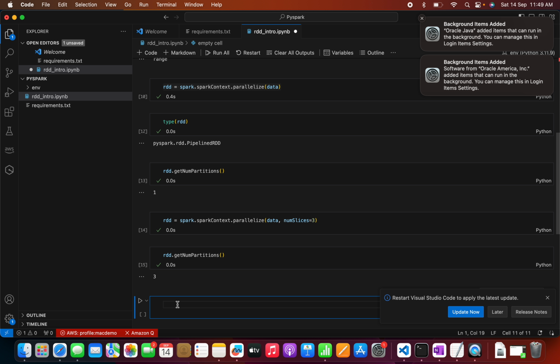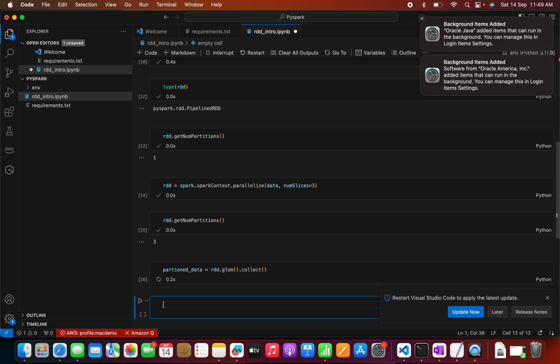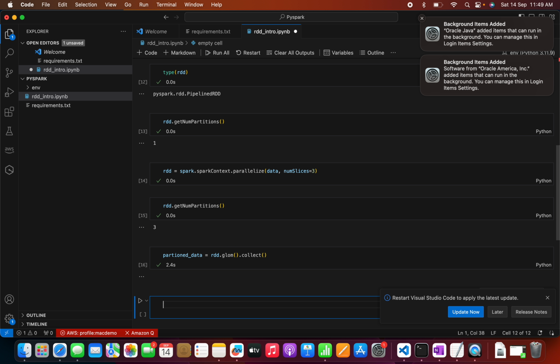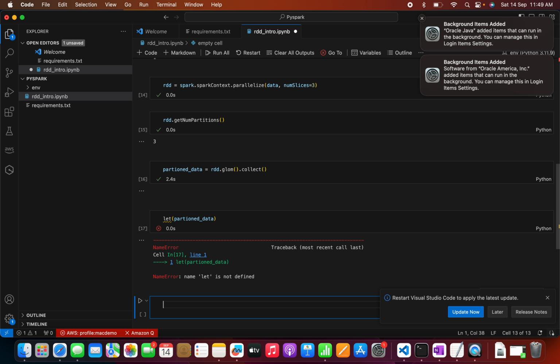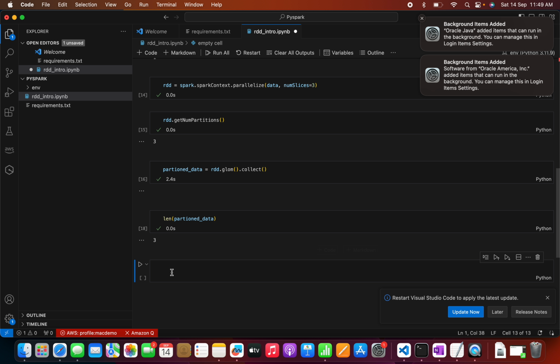Now we need to fetch and see these partitions. We created the partitions, that is fine, now we need to see them. How to get that data? I can get the partition data, and for that we will be calling a method on the RDD called glom, then I can call dot collect. So this will give us the partition data. Let me check the length. Here we can see 3.